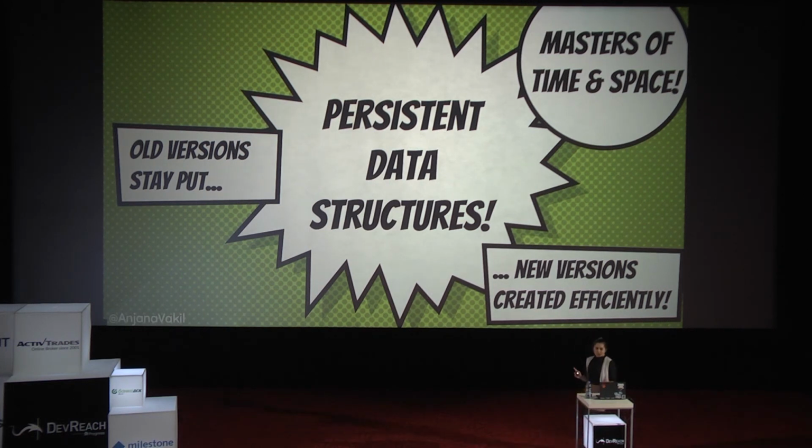But just a note on terminology before we actually look at what these things are. Persistent data structures and immutable data structures are sometimes used interchangeably. They technically refer to different things. So immutable data structures are just any data structures that cannot be changed. Persistent data structures refer to this feature where the old versions hang around. And I'm not going to go into the nitty-gritty of different types of persistence.